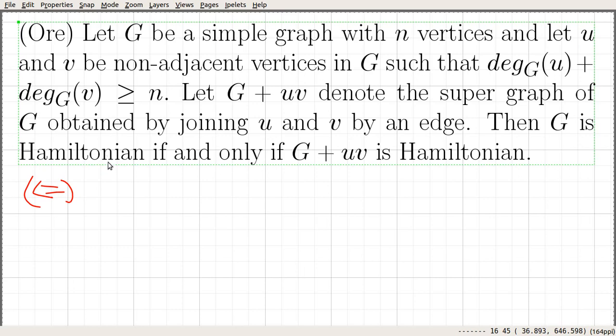Assume that we have a graph that satisfies all these, and suppose that the supergraph obtained by adding this edge is Hamiltonian. Suppose that G plus uv is Hamiltonian.